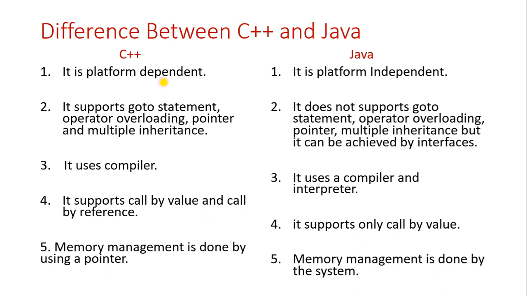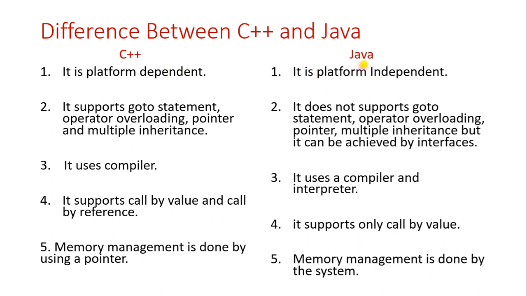Because when we compile a C++ program, it is directly converted to machine language, so there is no intermediate code. So we cannot run the C++ program on another device. That's why it is called platform dependent.